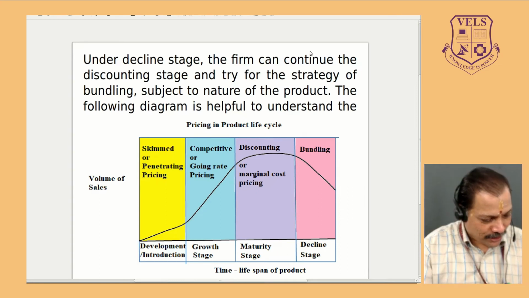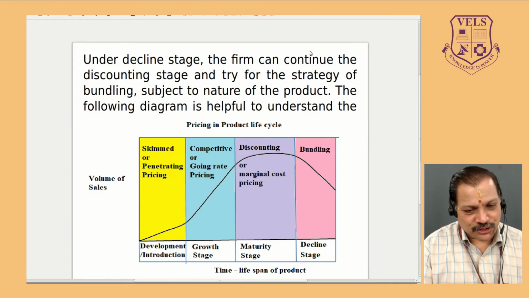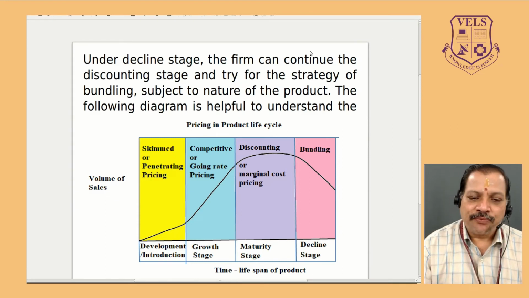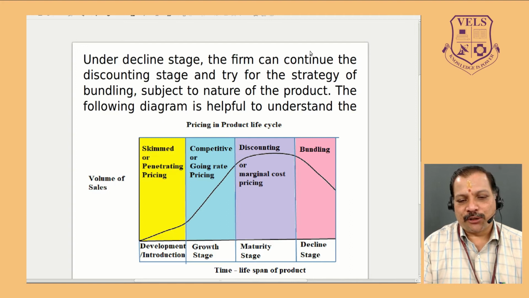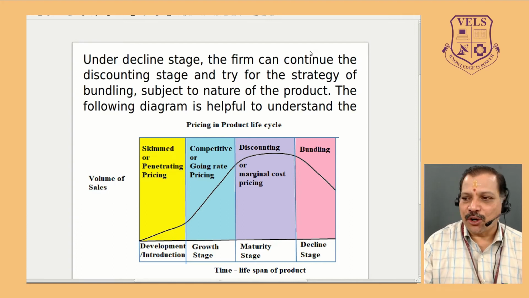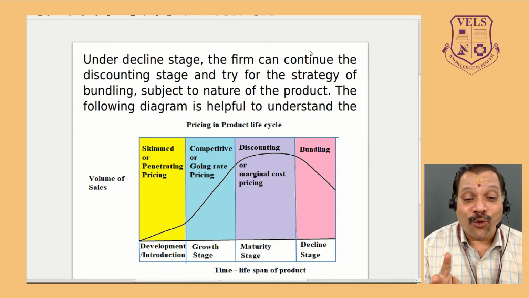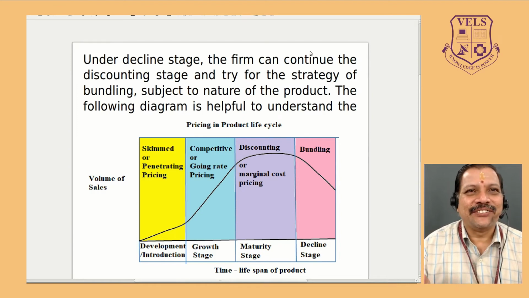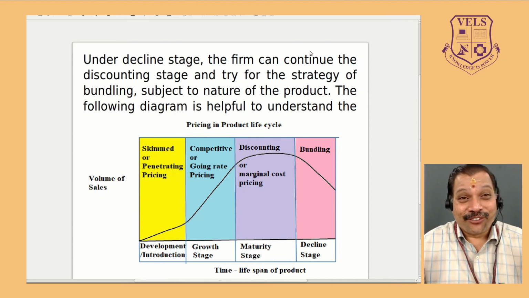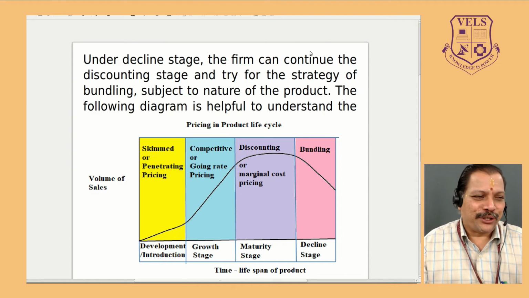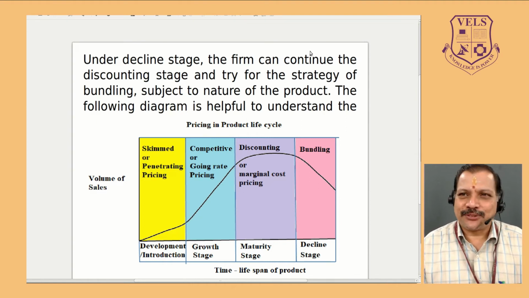Once the product moves from the introductory and development stage to the growth stage, the best option is the competitive price policy, otherwise the discounting price principle. But one more pricing strategy is called going rate pricing. That is, you will not do any pricing. The price existing in the market will be adopted, because there is no need to fix the price.